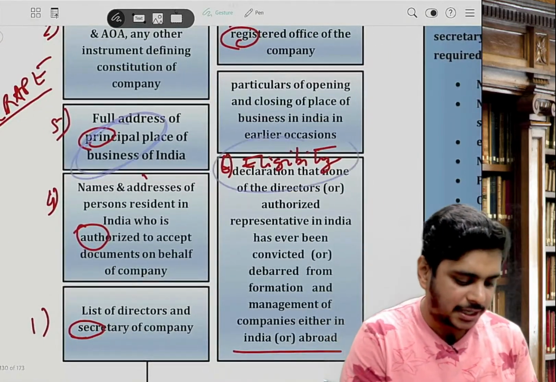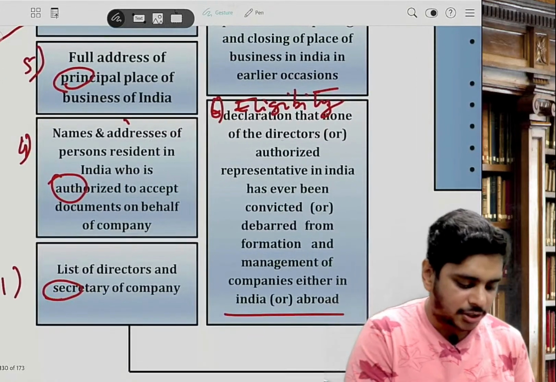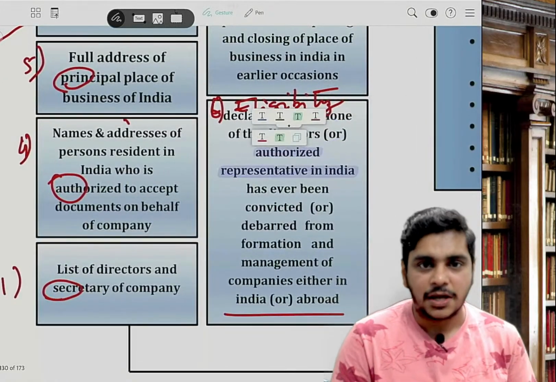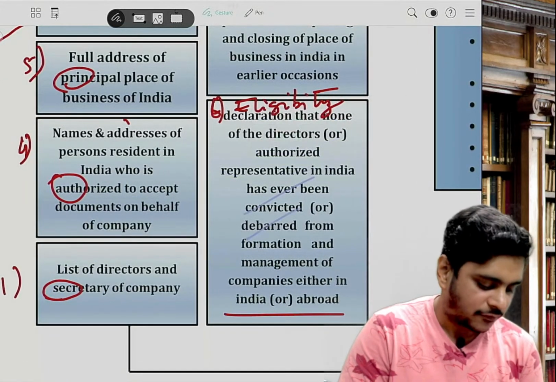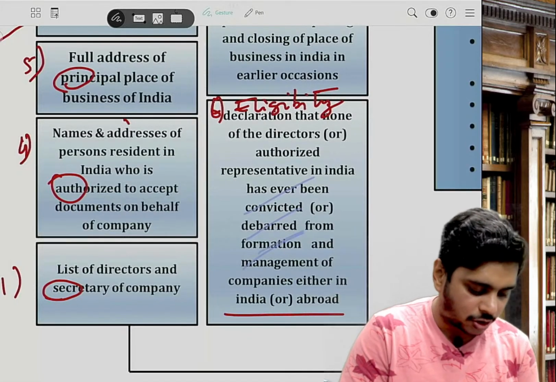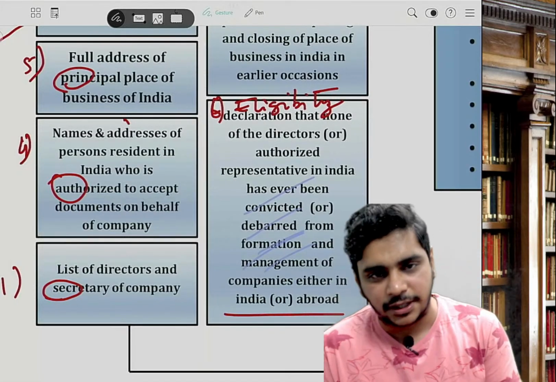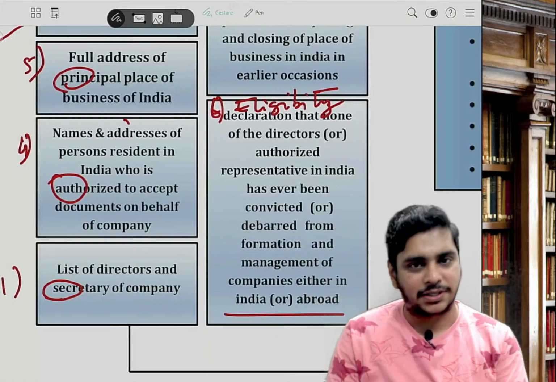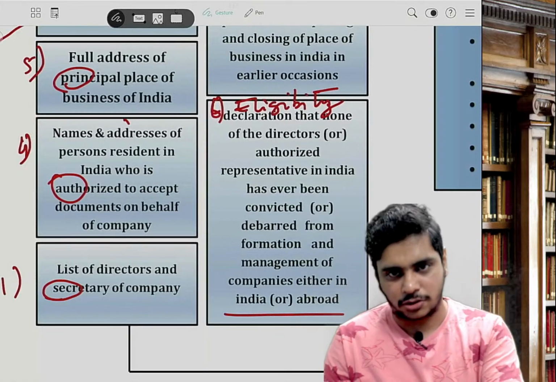E is eligibility. That none of our directors or authorized representatives have ever been convicted or debarred from formation or management of companies either in India or abroad. You need to remember this. There's an MCQ on this in the module.